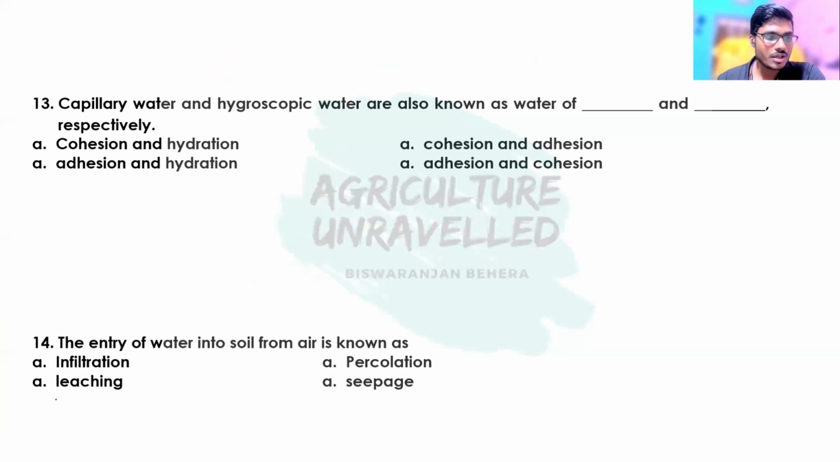Then coming to the next question: the entry of water into soil from air is known as infiltration or percolation or leaching or seepage. The correct answer is infiltration. Suppose this is the soil and this is the air. When water first enters into the soil, this process is known as infiltration. And when water moves through the soil profile, it is known as percolation.